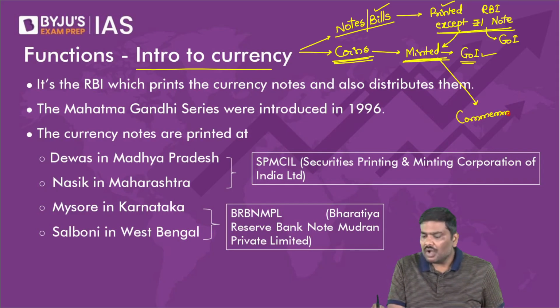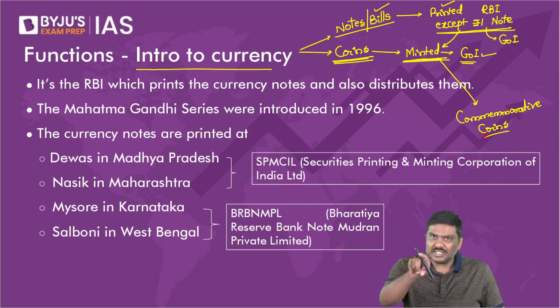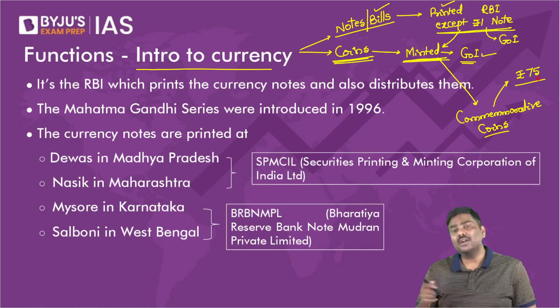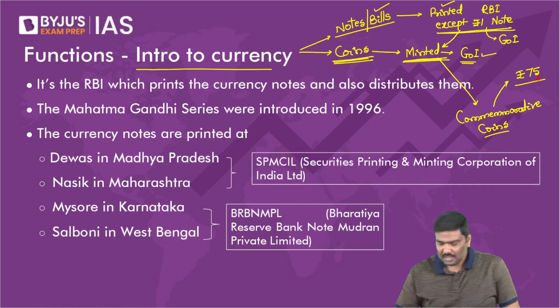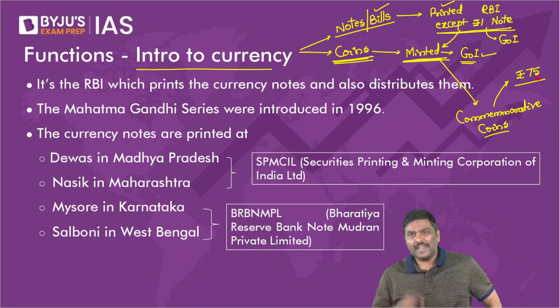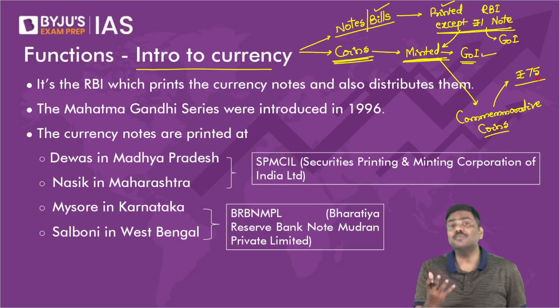There are also other types of coins which are called commemorative coins. Now, please understand the concept behind commemorative coins. I'm talking about commemorative coins because it was there in the current affairs. Have you read about the coin of value 75 rupees issued by the government very recently? Those who are reading current affairs will know this. The Government of India very recently issued a coin of denomination 75 rupees.